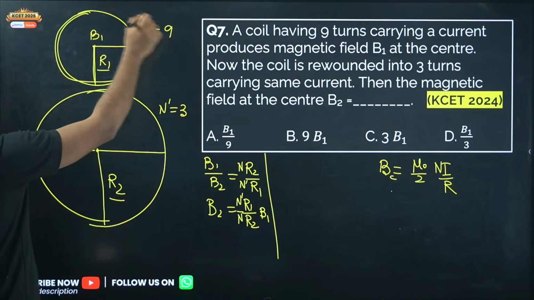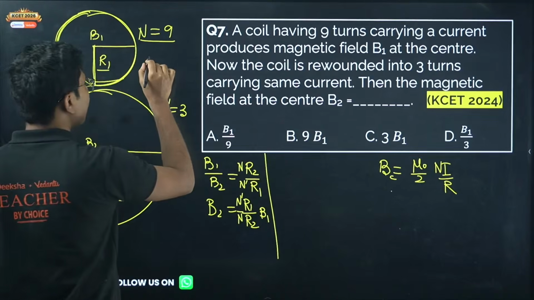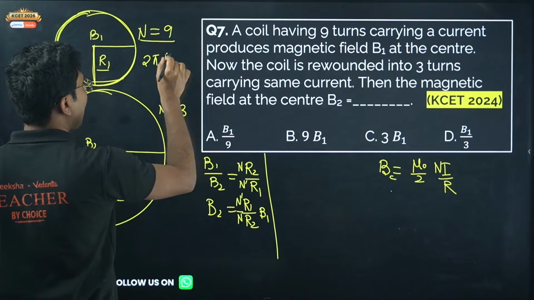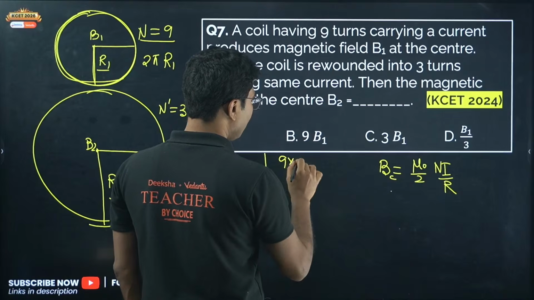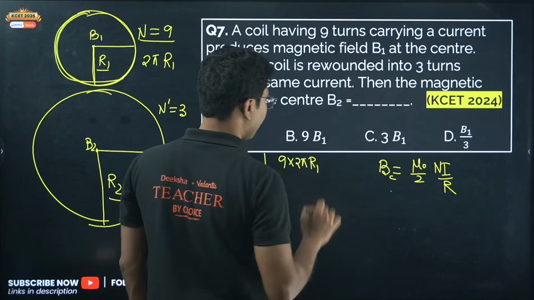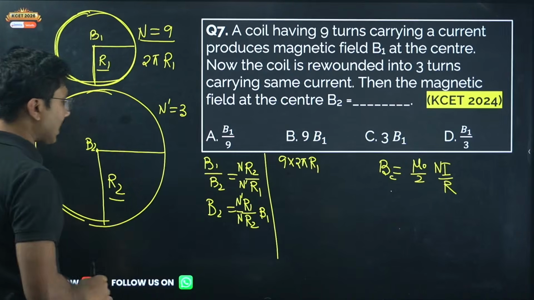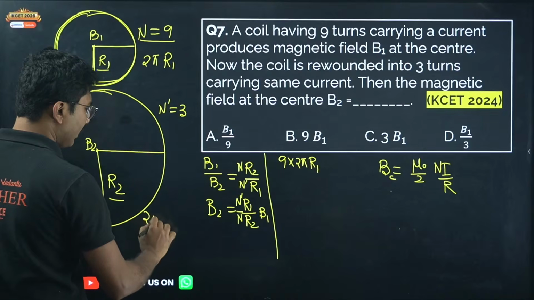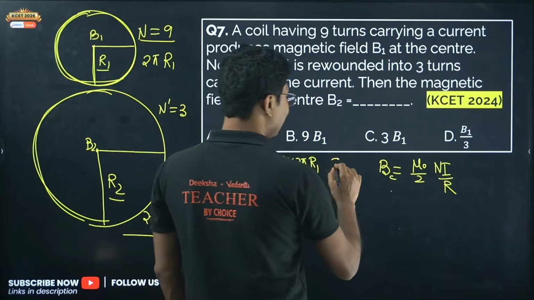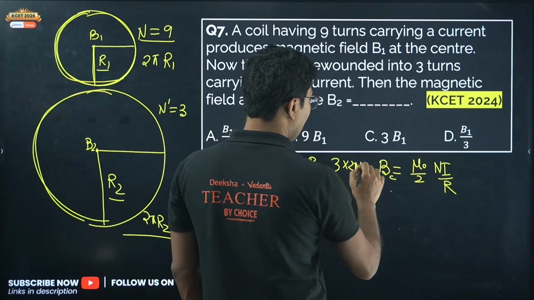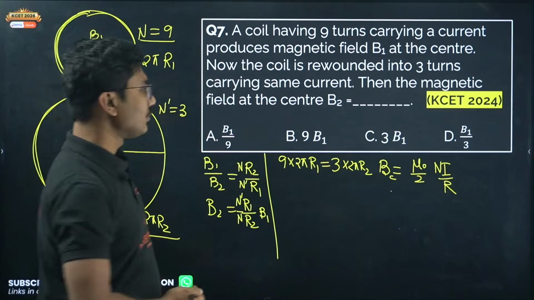So initially total number of turns was 9. Each turn, what is the perimeter? Each turn the perimeter was 2 pi R1. So total length of the wire was 9 into 2 pi R1. Now when you converted the same wire into 3 turns, okay, the radius was R2. So each turn now has a perimeter of 2 pi R2. So total length is 3 into 2 pi R2. Okay, these should be equal because you are not cutting or changing the length. So these should be same.